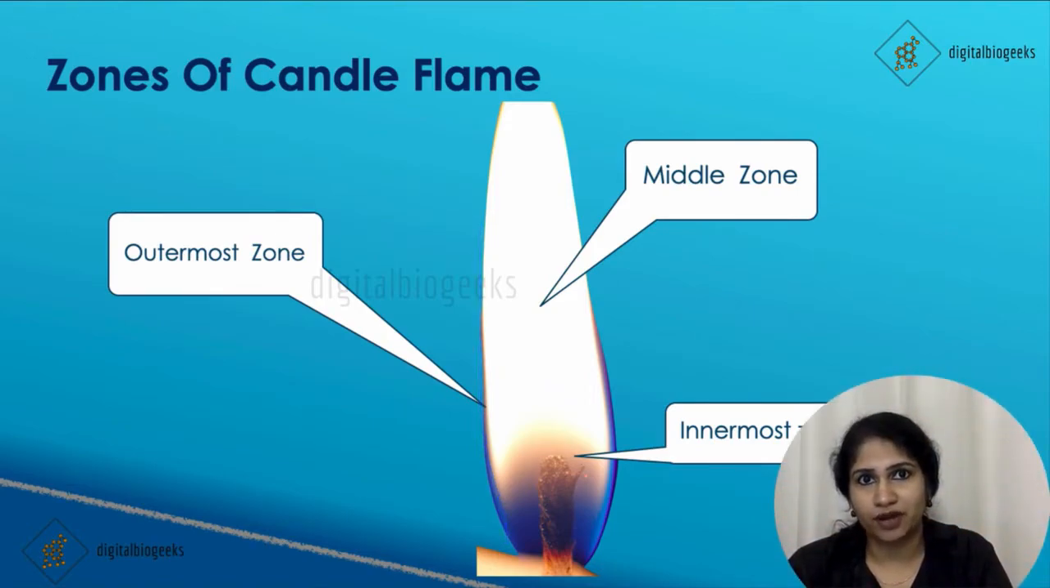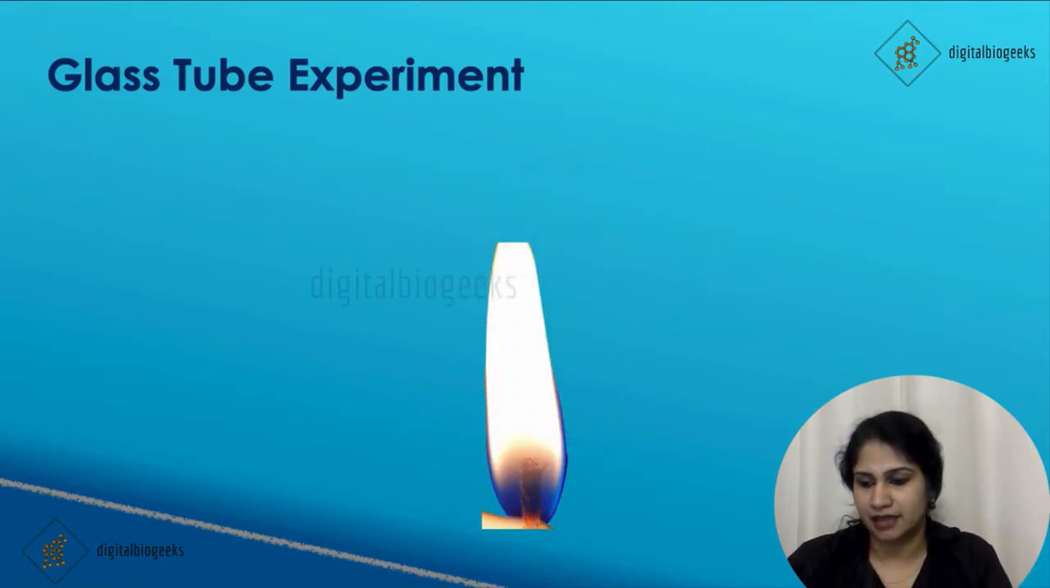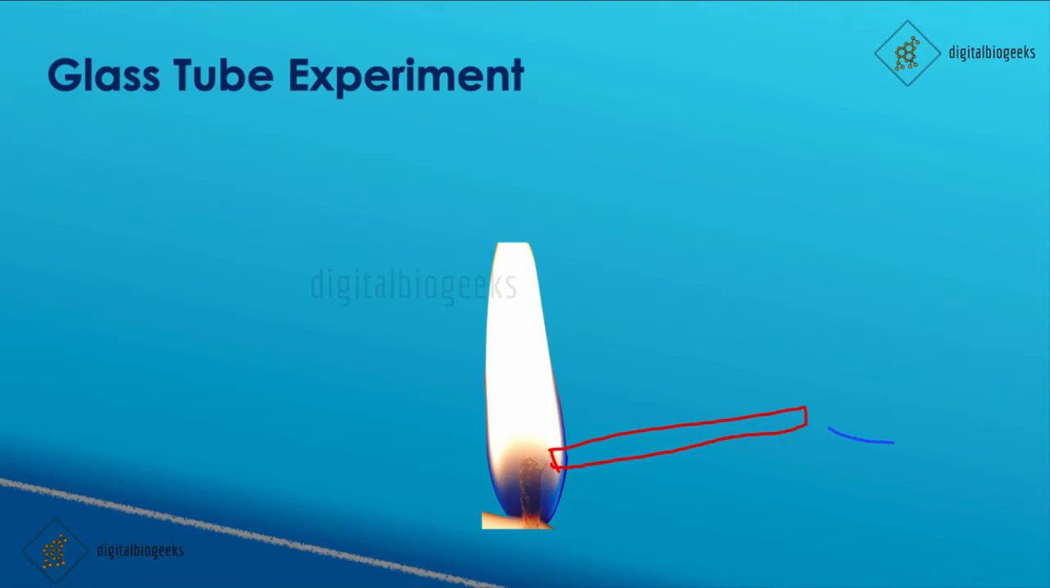Now, to study more about the zones of a flame, let's do some experiments. Glass tube experiment. Take a lighted candle and introduce one glass tube into the innermost zone. Then place a lighted matchstick on the other side of the glass tube. Then we can see a flame on this side. This is because the unburned wax vapors will enter the glass tube and catch fire at this end.